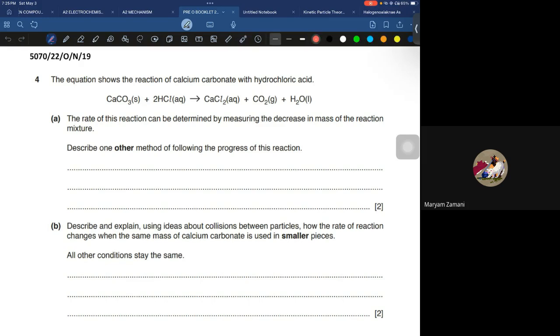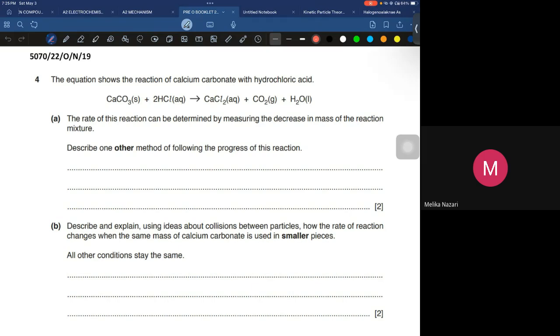In the marking scheme, you will see that they have written that we would be measuring the volume of gas, and on the product side there is only one gas, that is carbon dioxide. So measure the volume of carbon dioxide at known time intervals. After doing this, you will be able to discuss the rate of reaction, whether it is faster or slower. Is that clear? Sir, we have to only measure the volume of the gas? Exactly, because we have two methods.